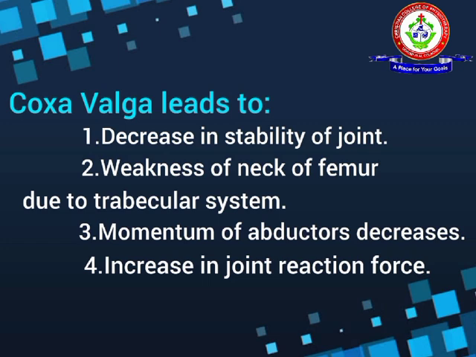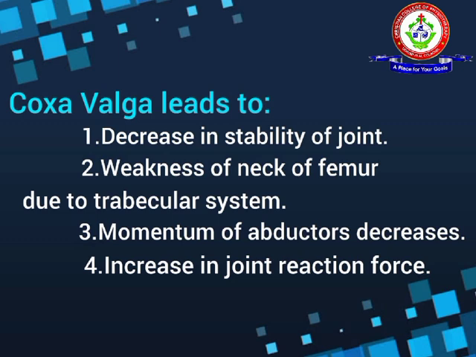Next, the moment of abductors decreases. Normally, the moment arm between the head, neck and the greater trochanter is 5 cm, but in this condition, the distance between them gets decreased. This leads to weakness of the abductor muscles. If the abductor muscles get weak, there is a problem in balance and stability.